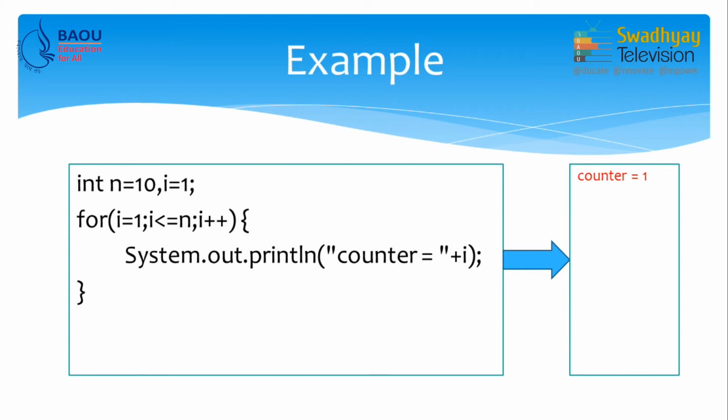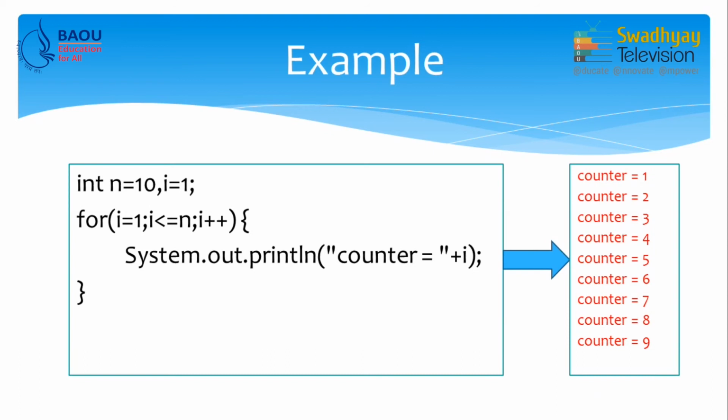So, counter is equal to 1 will be printed and then value of I will be 2. So, 2 is less than or equal to 10 and I becomes 3 next time. So, it will print counter is equal to 2. Now, this will be repeated until counter becomes 10 and then this condition, which is 11 less than or equal to 10, is false. So, loop will terminate.